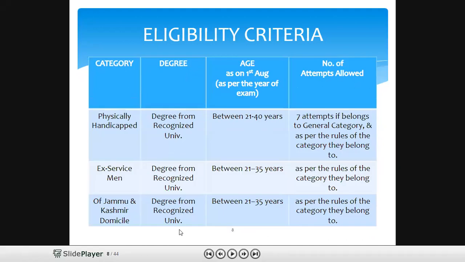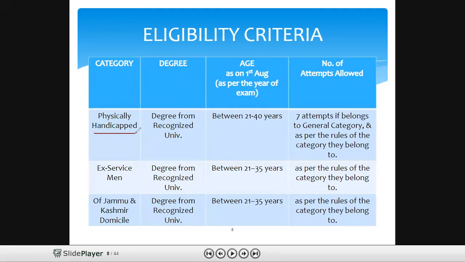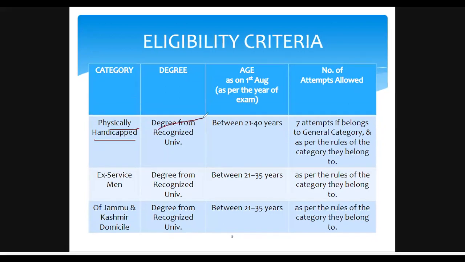Yeah, so there are so many categories now, right? When we are going for the physically handicapped, a degree from a recognized university is required by all, and the age is 21 to 40 years. And the number of attempts allowed is 7 if they belong to the general category, and as per the rules of the category they belong to.